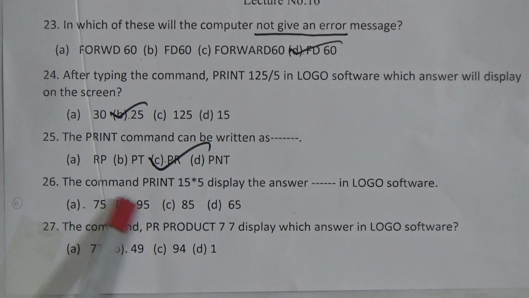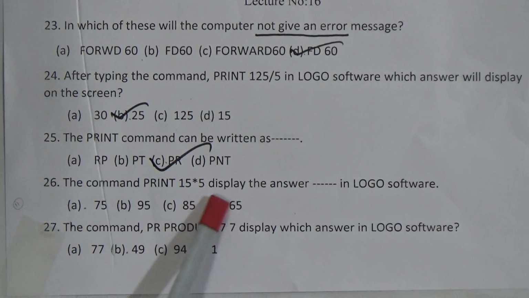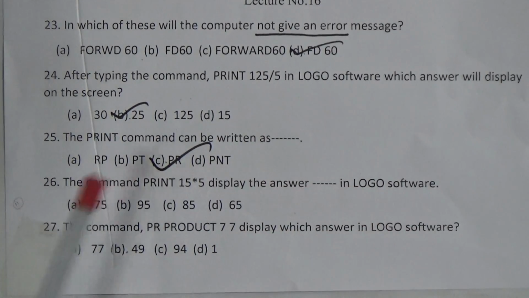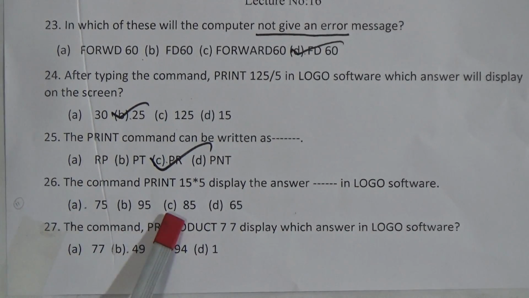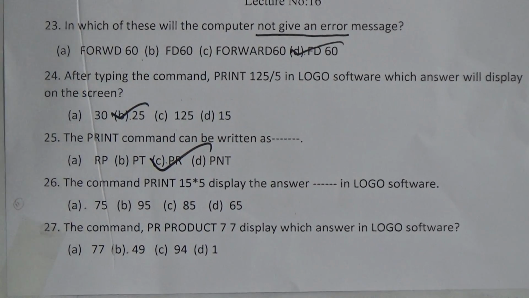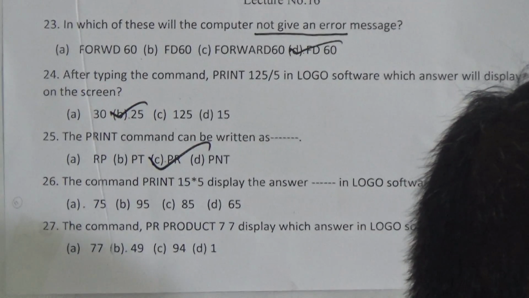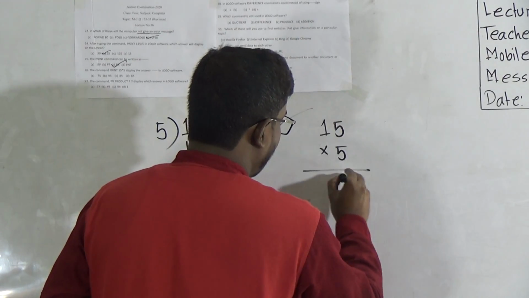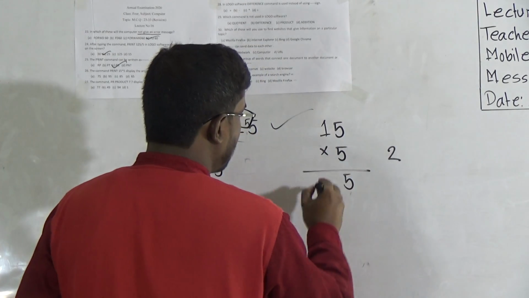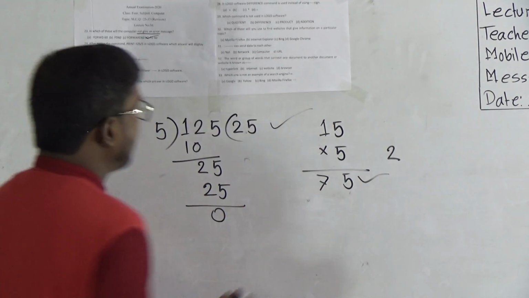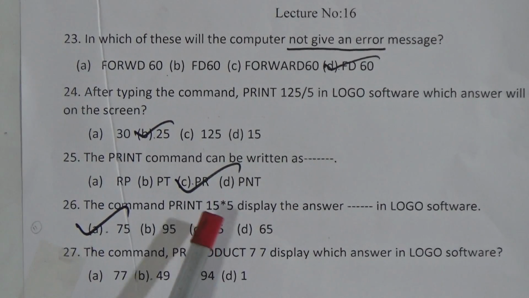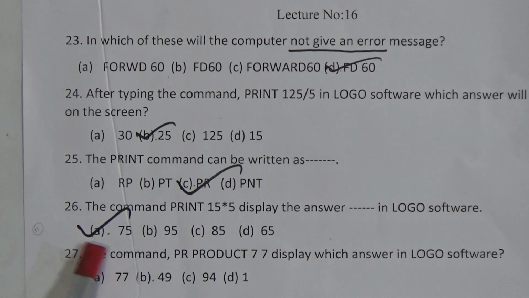Now 26. The command print 15 multiply 5 displays which answer in Logo software? A 75, B 95, C 85 and D 65. Now we will do the multiplication of 15 multiply 5. 5 fives are 25, it will be 5 and 2 are left. 5 plus 2 is 7, so the answer is 75. Option number A is the appropriate answer. If we multiply 15 by 5, the answer will be 75.